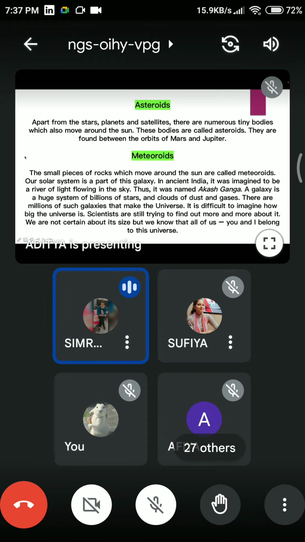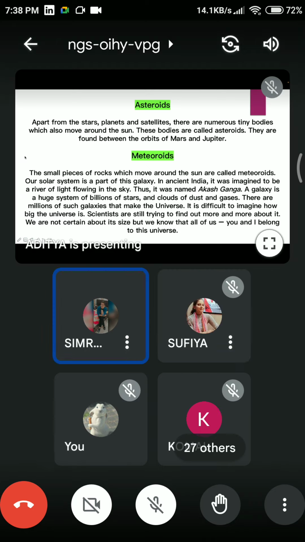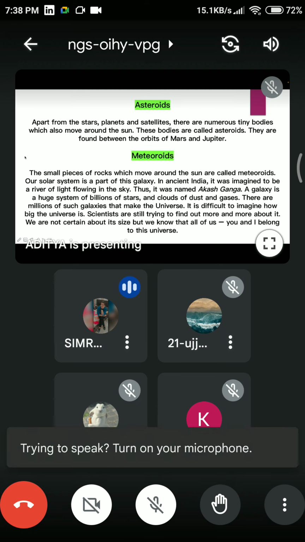And what is a galaxy? There is some specific definition of galaxy, no? Ma'am, a galaxy is made up of billions of stars and clouds of dust. Yeah, a galaxy is that. And what is the universe? The universe is made up of a collection of millions of galaxies. Very good. Yeah, exactly. A galaxy is made up of billions of stars, clouds, dust and gases, right? And the universe is made up of billions of galaxies.